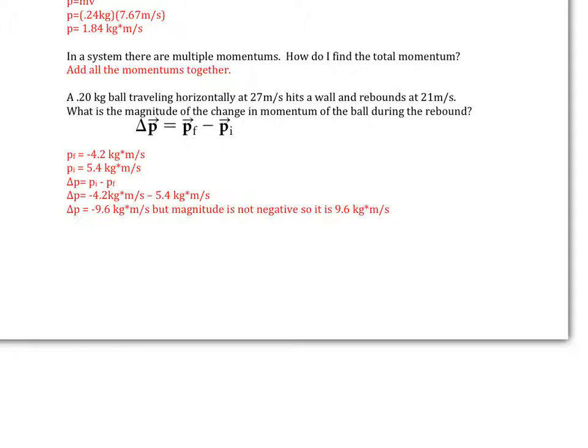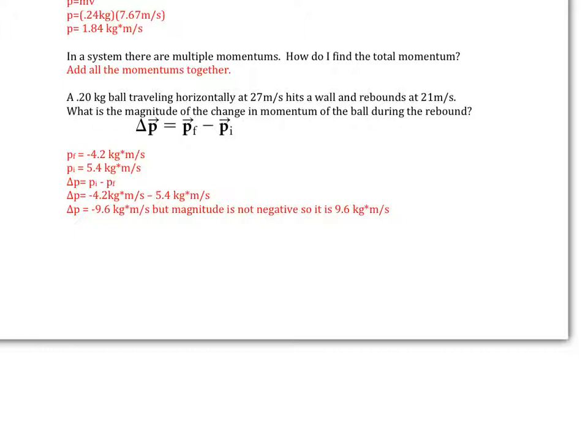My final momentum, negative 4.2 kilograms times meter per second. And I did negative there because of direction. My initial momentum, 5.4 kilograms times meter per second. I'm doing the 27 meters per second times 0.2 to get that value. Now I'm going to use this equation. This is backwards, should be final minus initial.